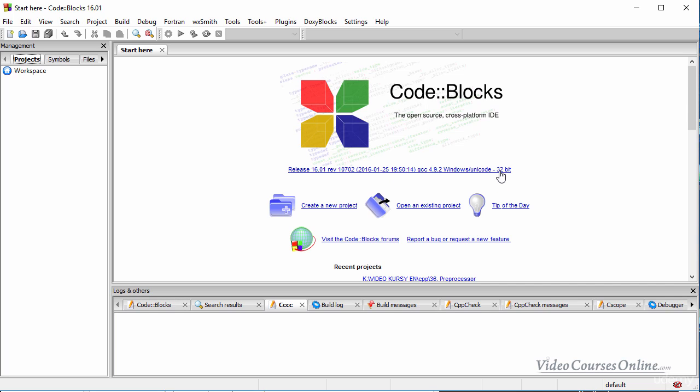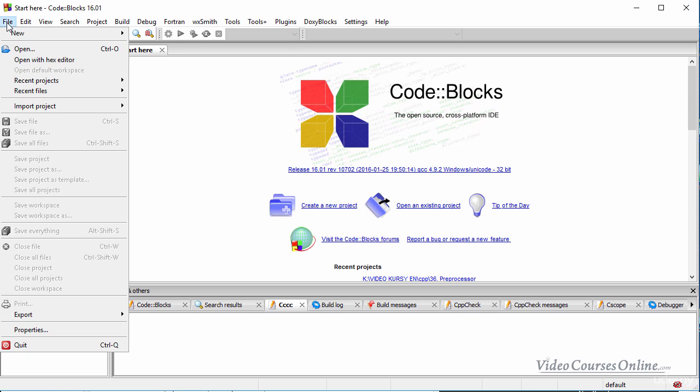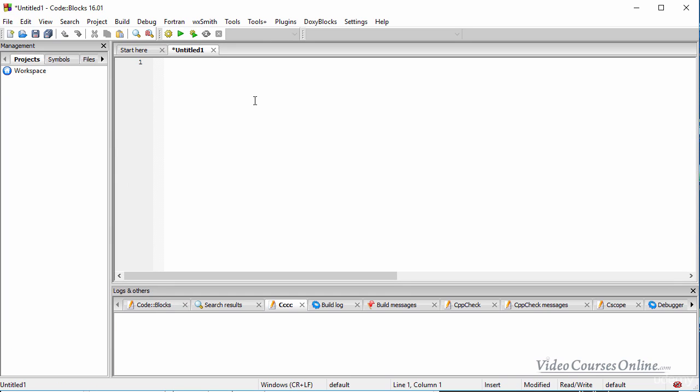And in this environment, we can develop using integrated tools our own programs, right? It's cool. And how to do it? Well, we need to first create a file. So let's go here: file, new, empty file. And now we can write here some code.